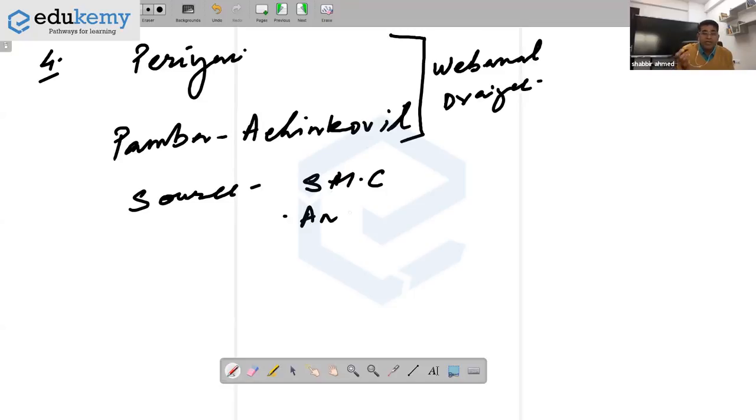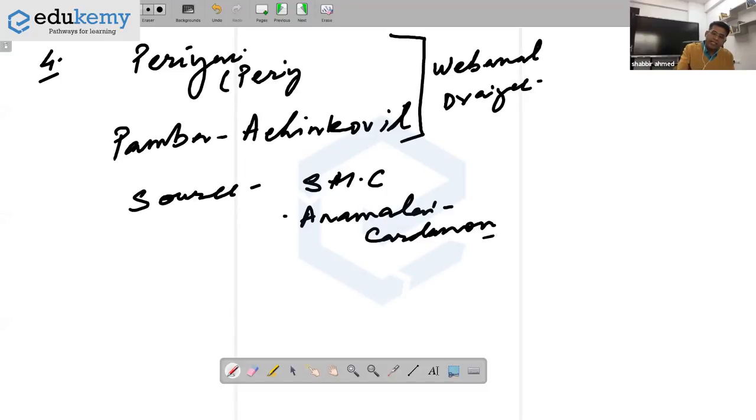Now see, I'm not very sure. So what I do is I'm trying to use some logic. I say the source is Anamalai and Cardamom Hills. I will not go wrong on this. If you know Periyar, its source is from this lake called Periyar Lake, which is also an animal sanctuary, an elephant sanctuary. Okay? So the source is the Southern Hill Complex.